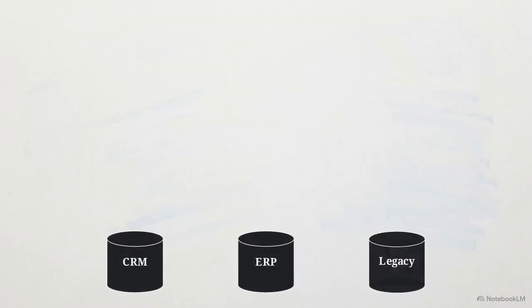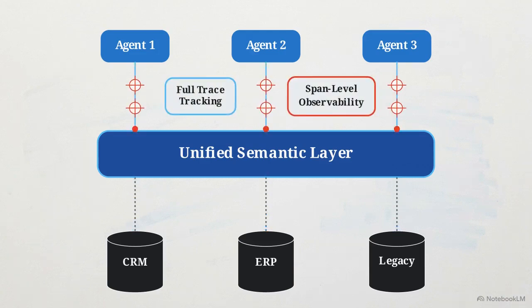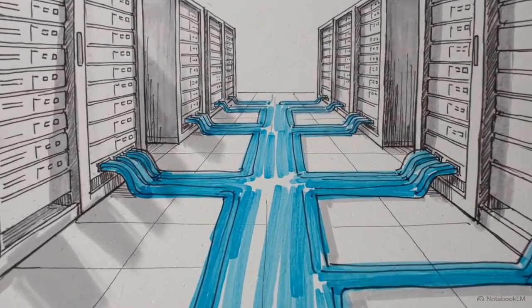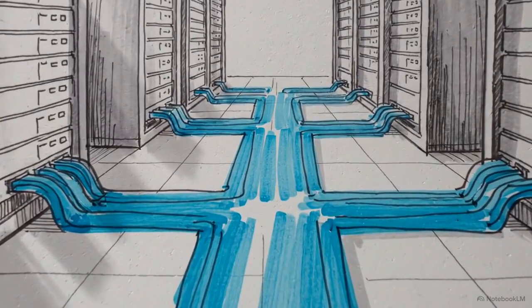IT leadership must prioritize 2 actions before deploying agent teams: implement a unified semantic layer for data access, and instrument the platform for span-level observability. Scaling multi-agent AI requires governance and data architecture to be embedded directly into the operation. Secure automation depends on this underlying infrastructure.